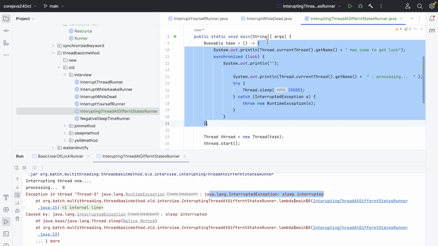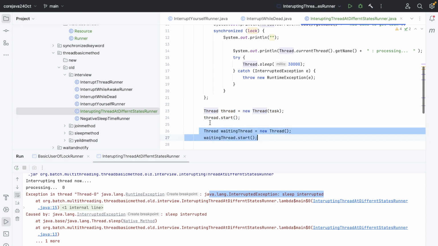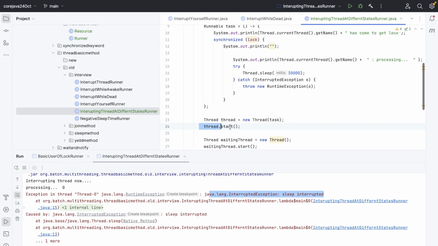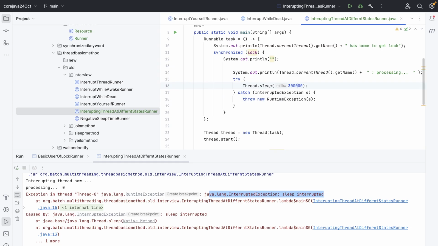So what's going to happen, we have two threads, thread and a waitingThread, right? Both I have started, so obviously thread 1 will come because I'm starting it first. It will take the lock, and it's going to take the lock for multiple seconds. It's going to take this much time to process.